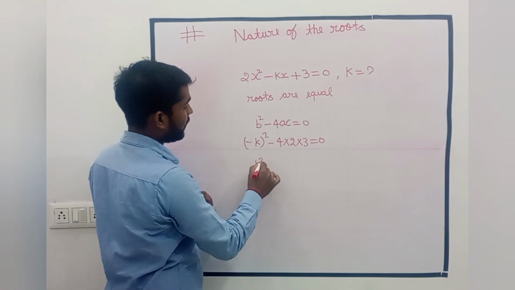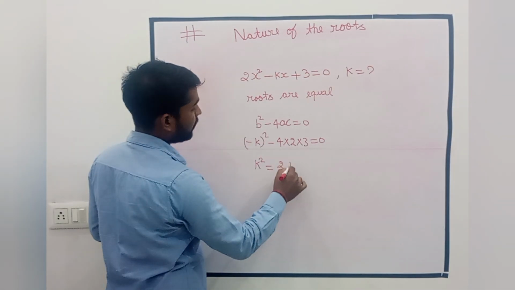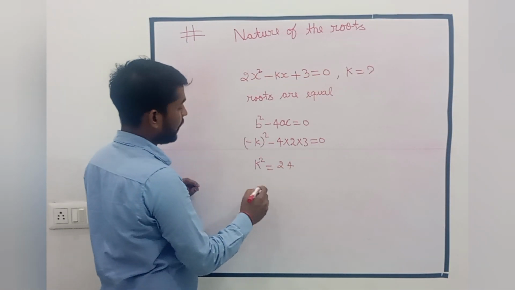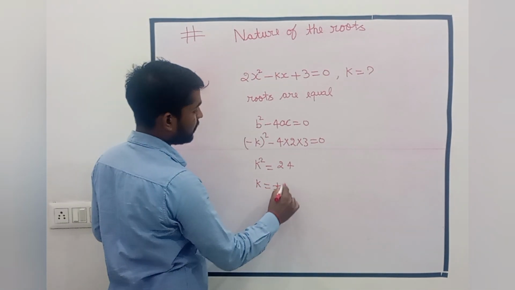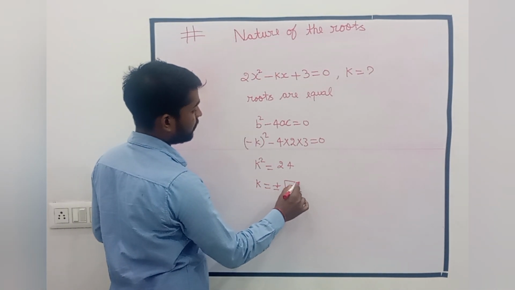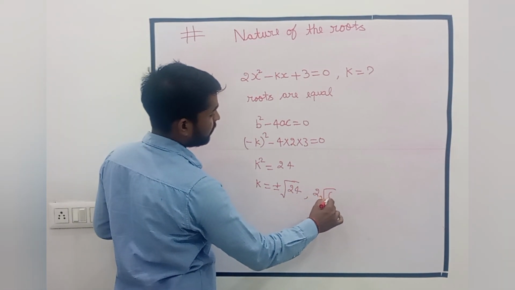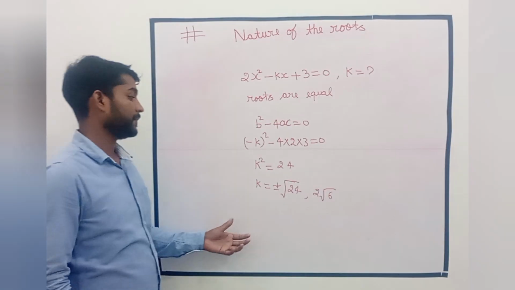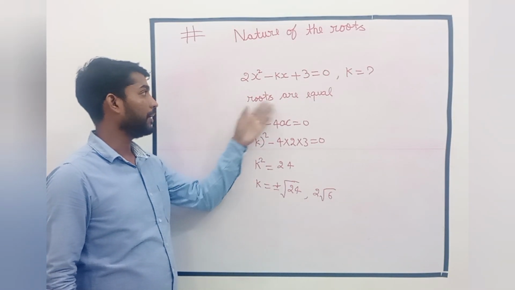That means k square equals 24, and that means the value of k is plus minus root 24, or we can write this. This is the value of k for this equation when the roots are equal.